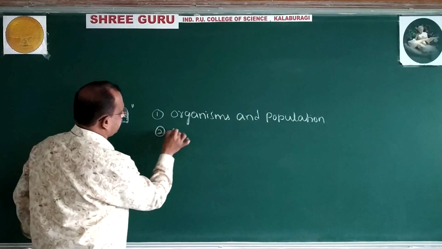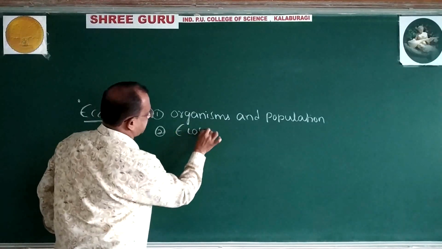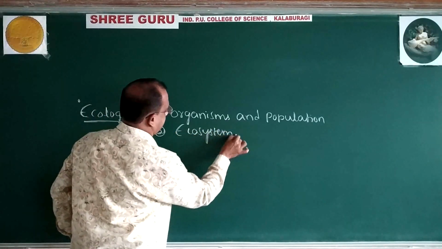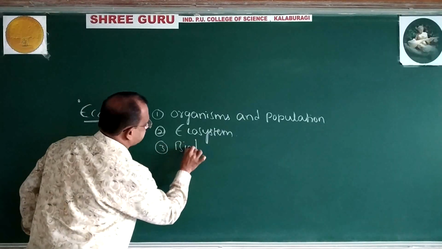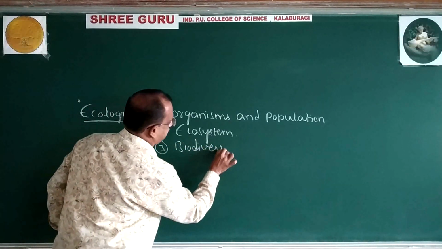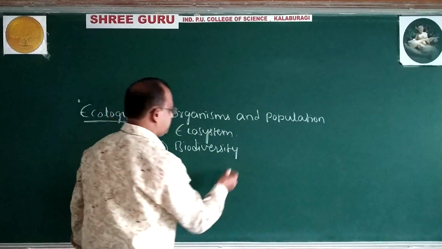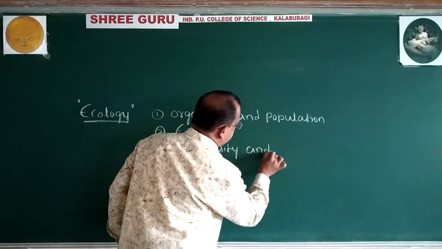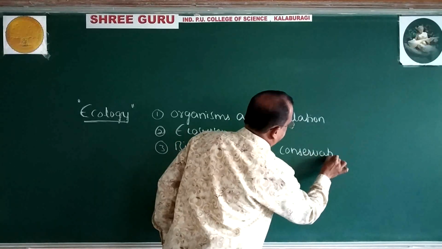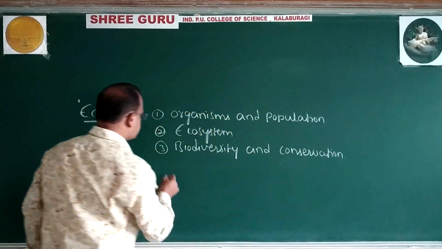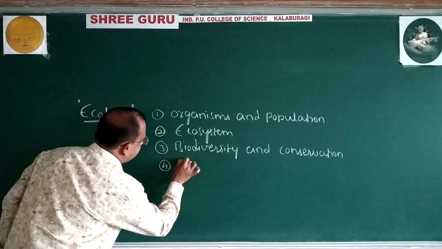Second, ecosystem. Third, biodiversity and its conservation. And the last one is environmental issues.